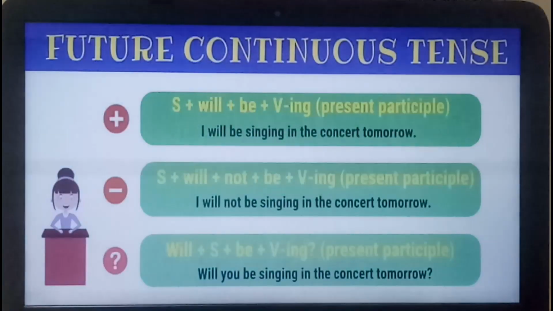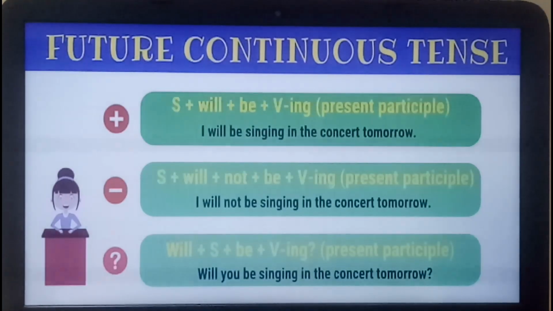Next we have future continuous tense. Now you must remember that for every continuous tense you are going to add ing to the verb. As we are talking about future, will is definitely going to come in all four types. So you are just going to add be to it. That is will plus be plus verb plus ing. For negative, add not, and for interrogative, will comes in the beginning. So future continuous tense is will plus be plus verb plus ing.